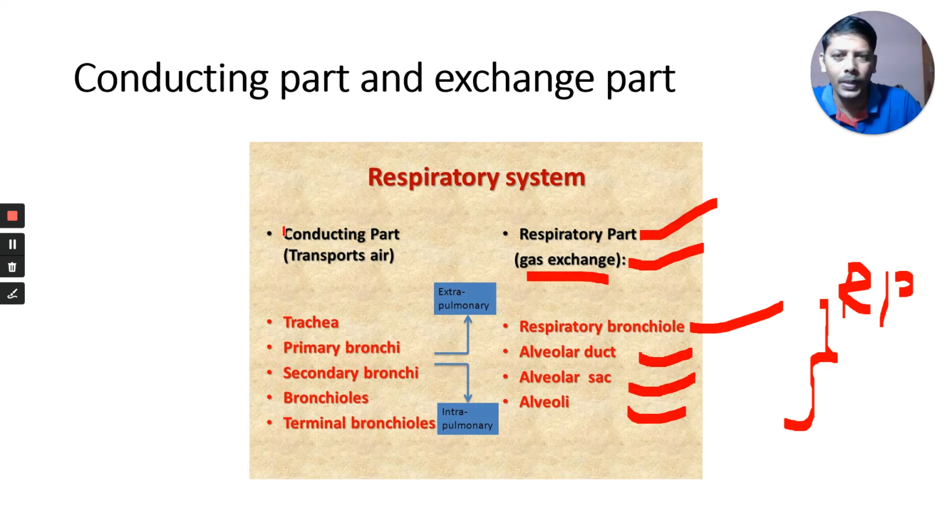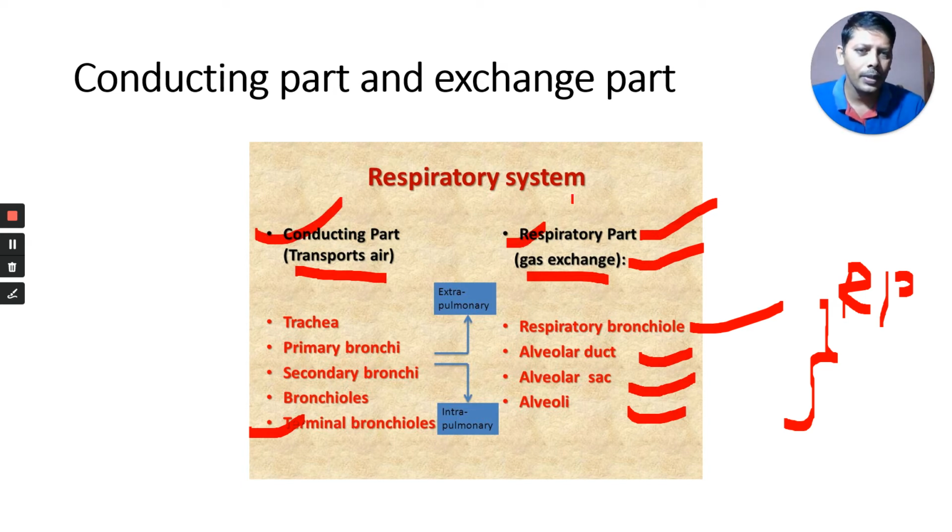Gas exchange takes place in the respiratory part, while the conducting part transports air. No gaseous exchange takes place here; just the conduction of air takes place. What is present here? I told you, external nostrils up to terminal bronchioles, primary bronchiole, secondary bronchiole. These all are present in which part?